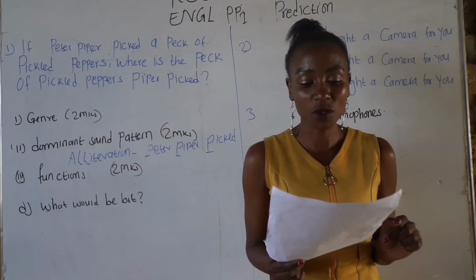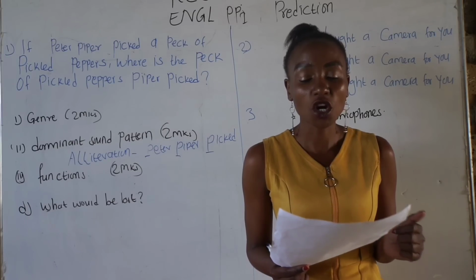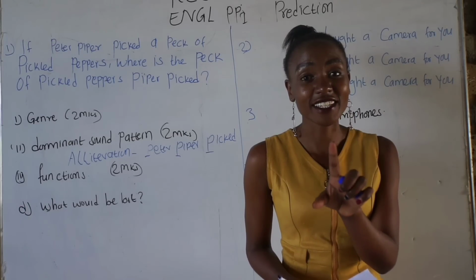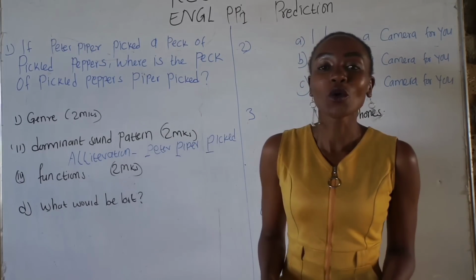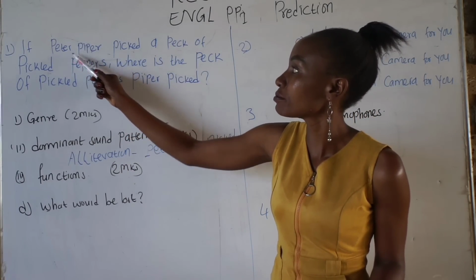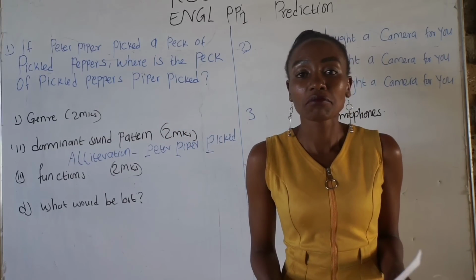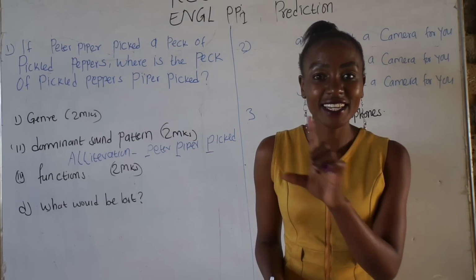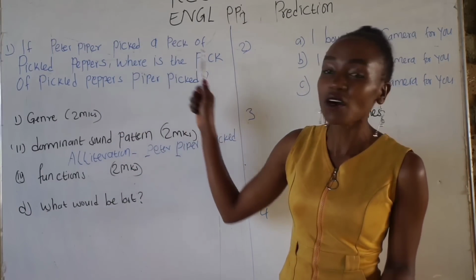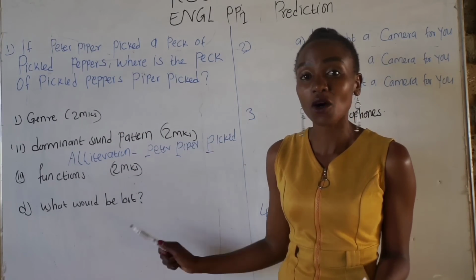And lastly, if the above genre was to be translated to another language, what would be lost? And you're right, alliteration would be lost. We will not have the alliteration, the p sound being repeated. So anytime you have this kind of question, just know the alliteration or the sound features will be lost.